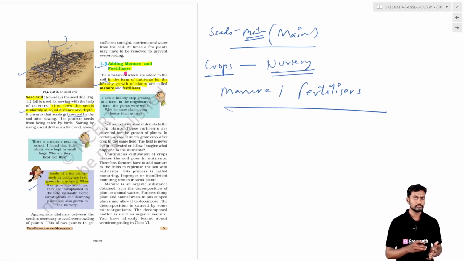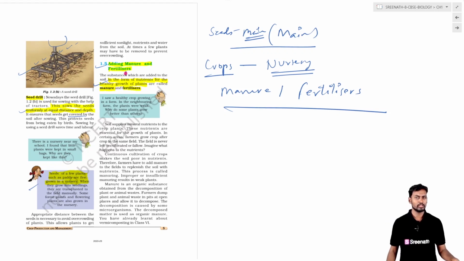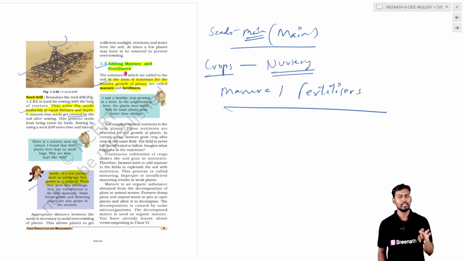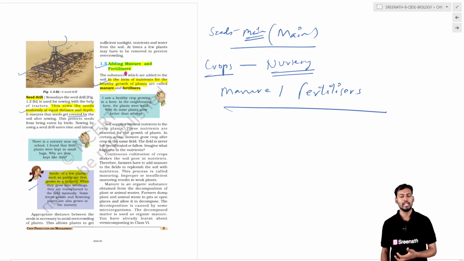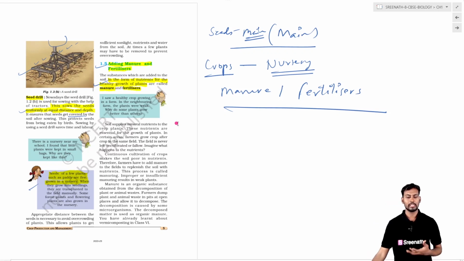The manure and the fertilizers are substances which increase the nutrient richness in the soil, and this is very good for the growth of the crop, and ultimately the yield of the crop can be increased. They are very important for the growth of the plant.